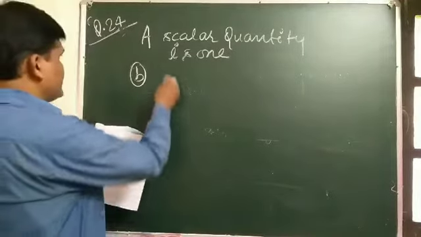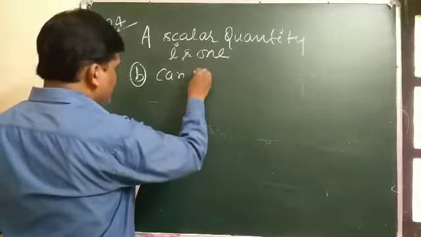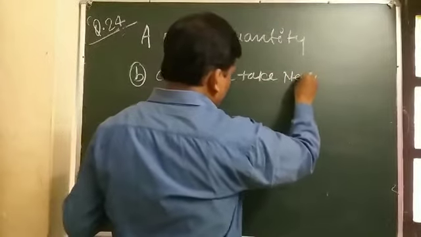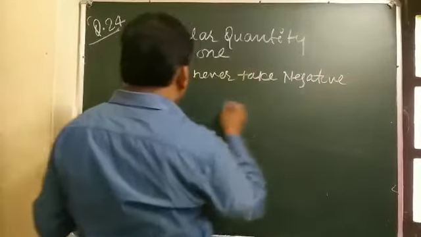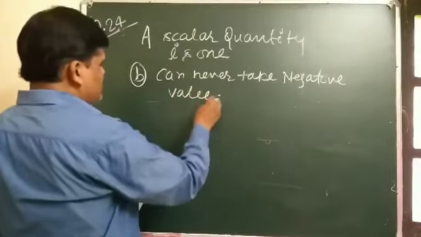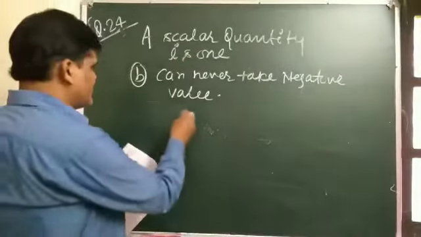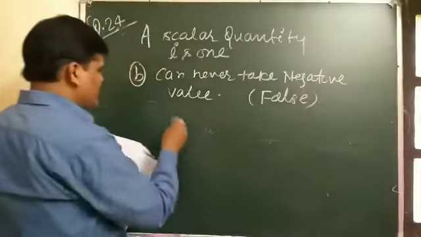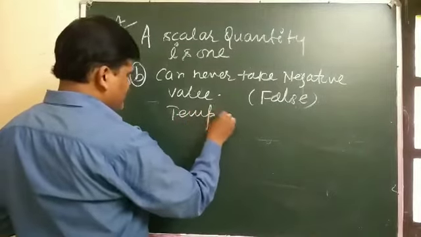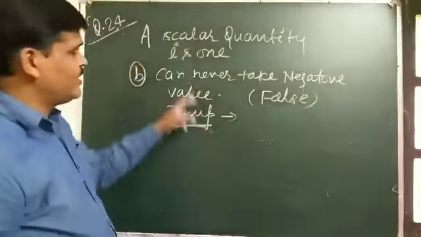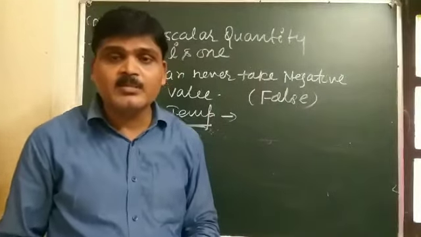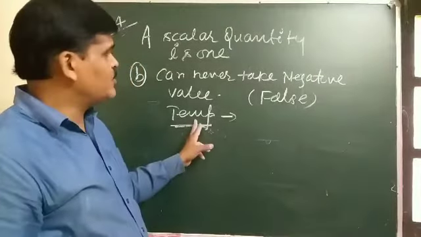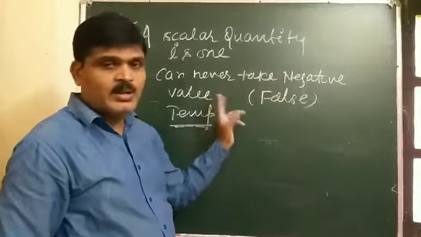Second, B: can never take negative value. This statement is also false. Why? You know that temperature is a scalar quantity, and temperature can be measured either positive or negative. So temperature, a scalar quantity, can take a negative value.